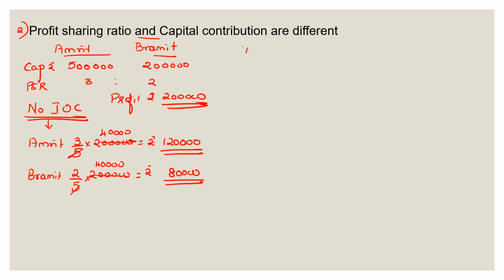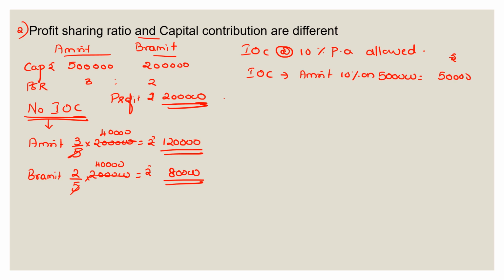But suppose interest on capital at the rate of 10% per annum was to be allowed to the partners. Then what happens? Then the interest on capital to be provided to Amrit would have been at the rate of 10% on 5 lakh. That would have been rupees 50,000. And to Brahmit, 10% on 2 lakh capital that he contributed, 20,000. So totally 70,000 would have been the total interest on capital allowed to the partners.